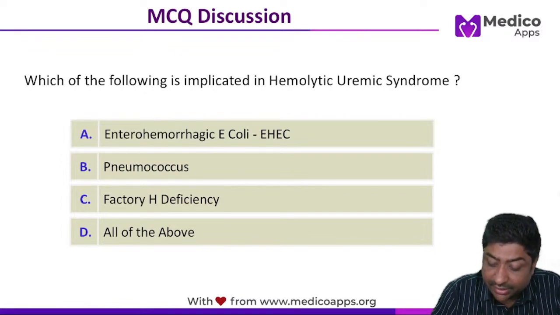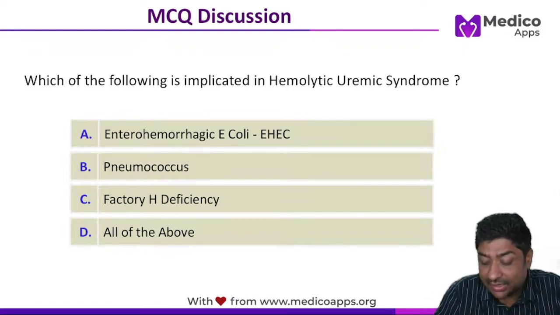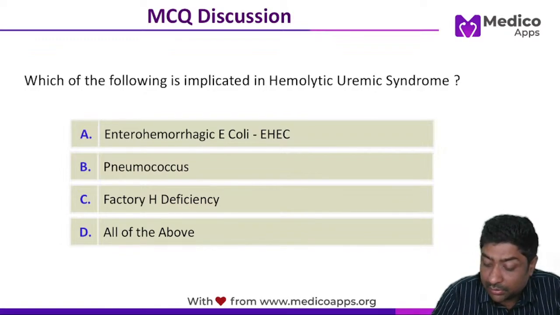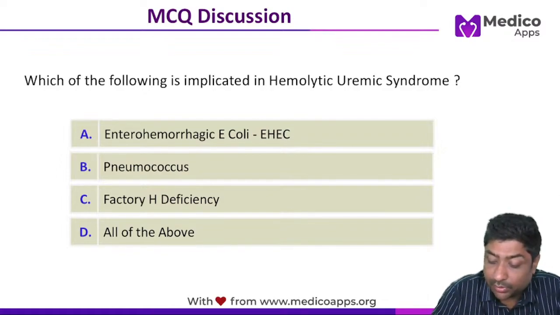And the third set is when there is, and these cases are called atypical hemolytic uremic syndrome, and these are caused by complement dysregulation.